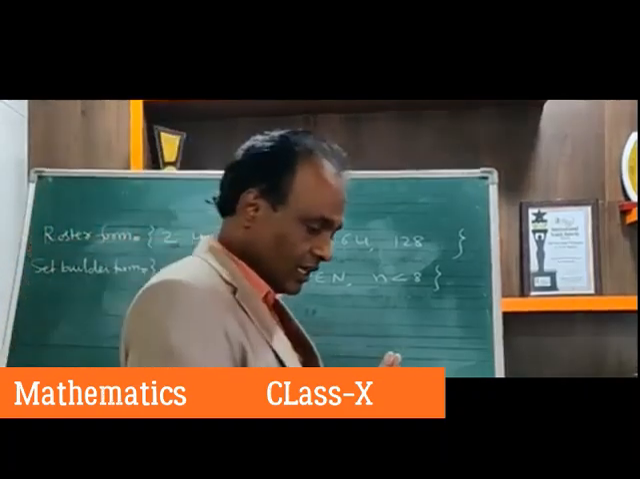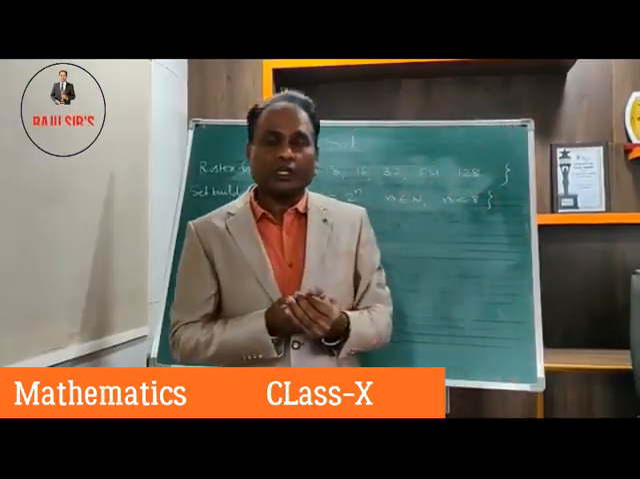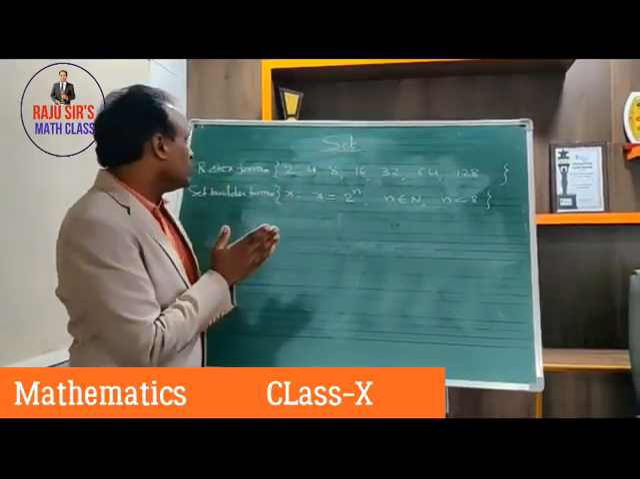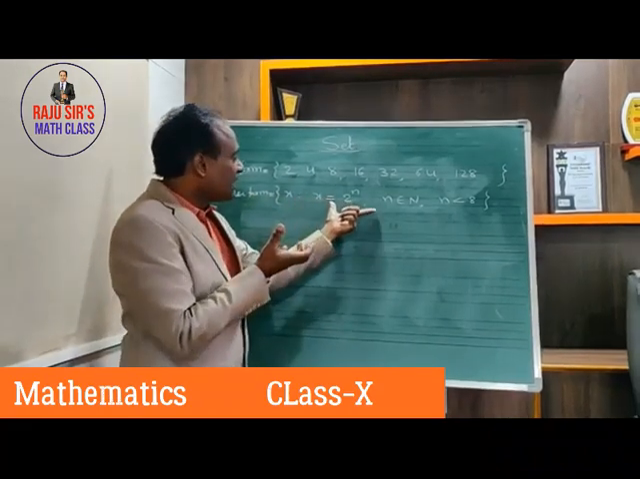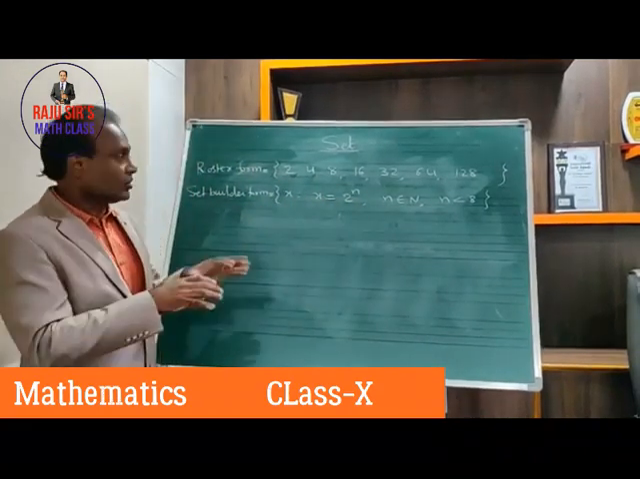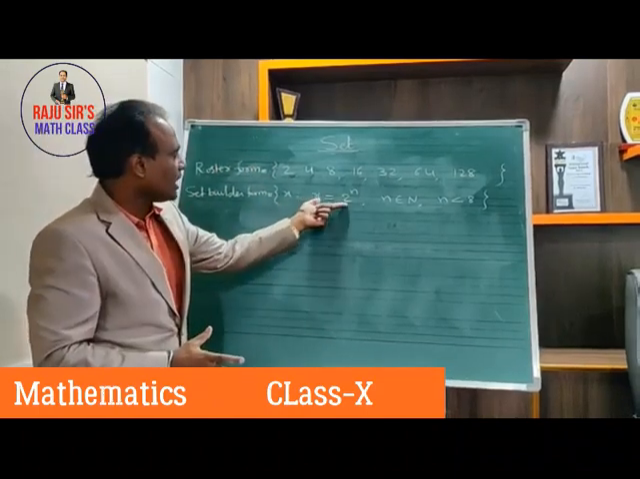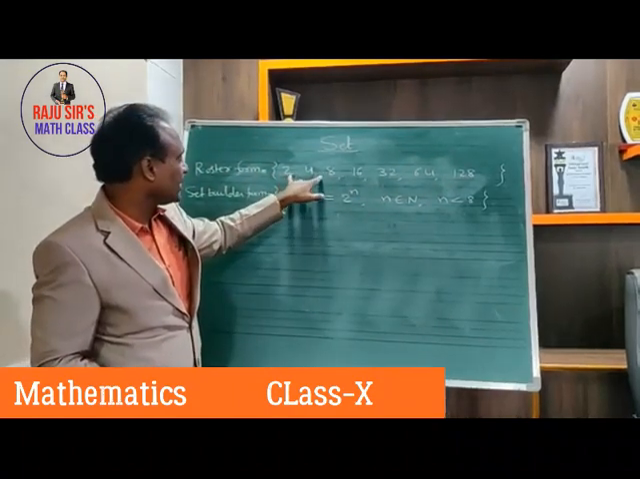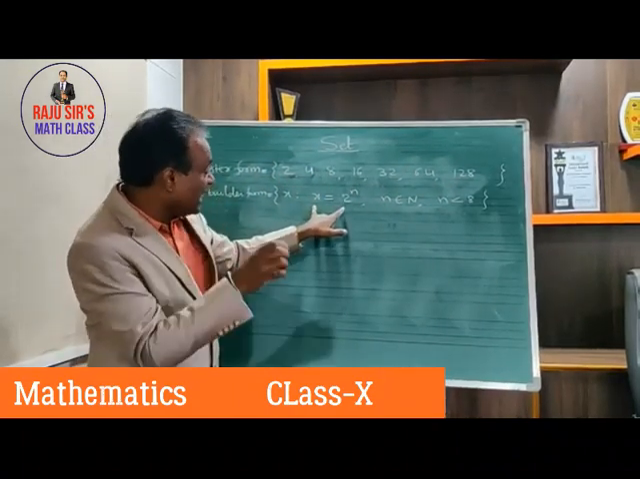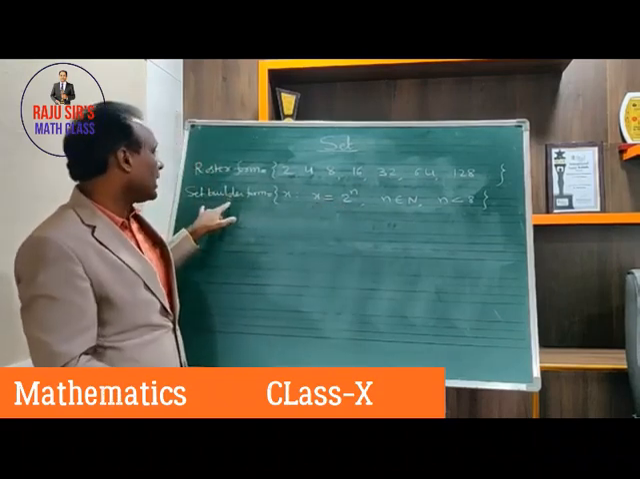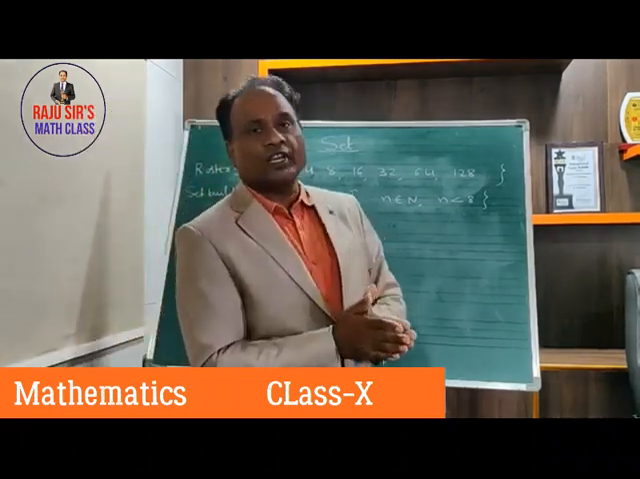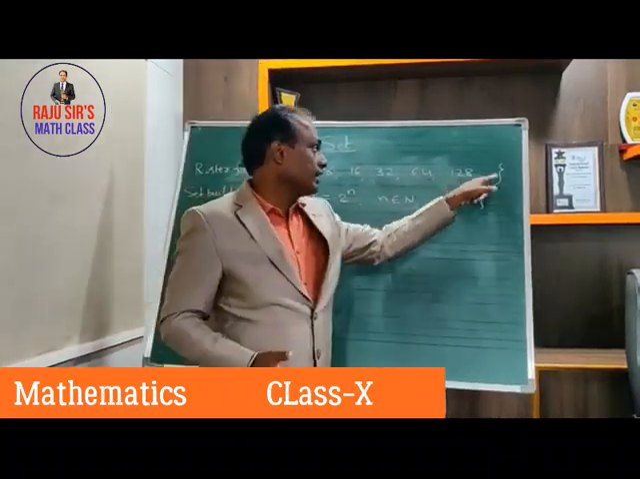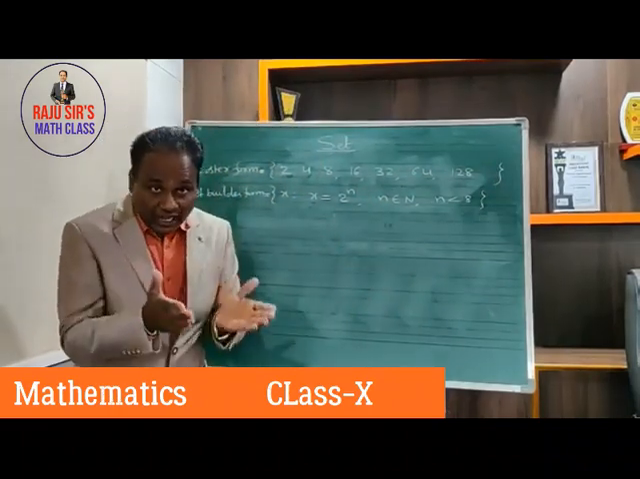So this is one more definition. Roster form means listing all the elements. Set builder form means we are writing a definite formula, which connects all these elements. Expressing the given set in the form of a definite relation or definite formula is called set builder form.